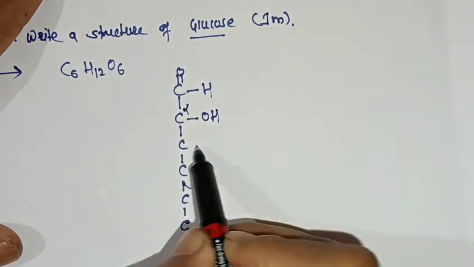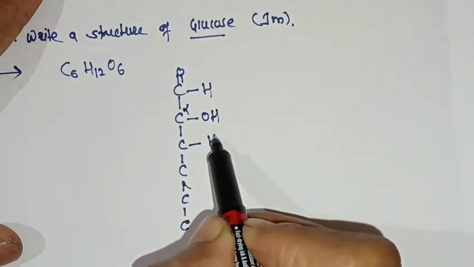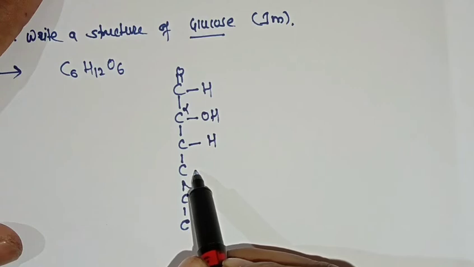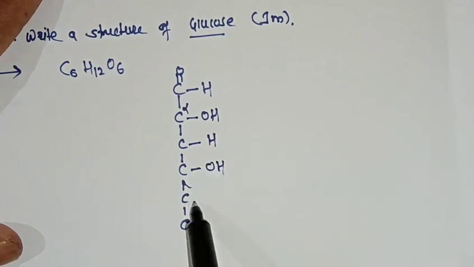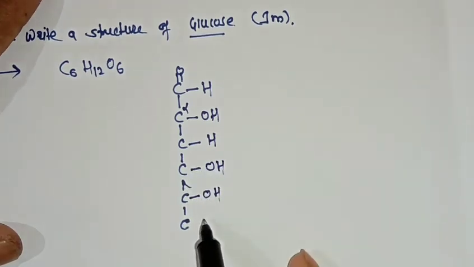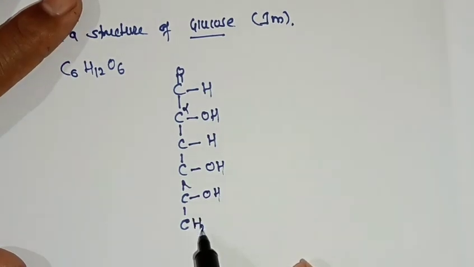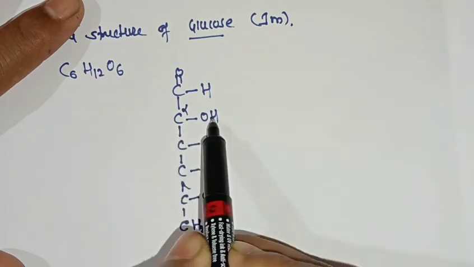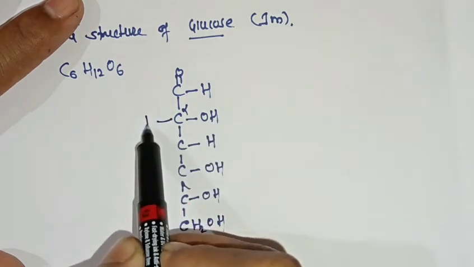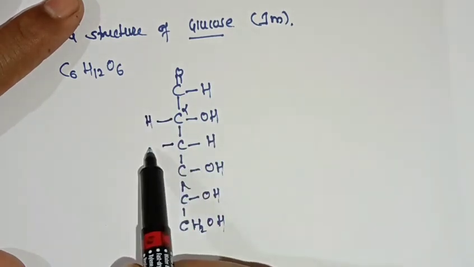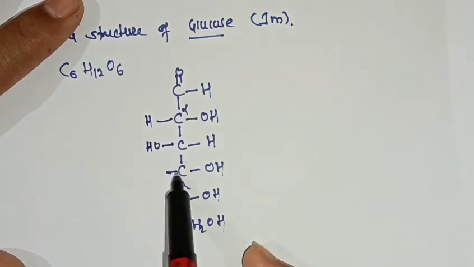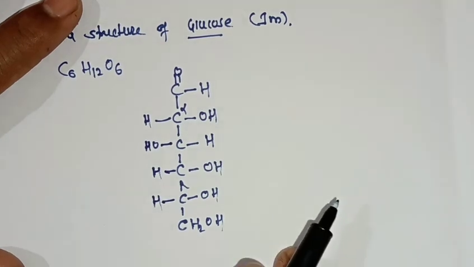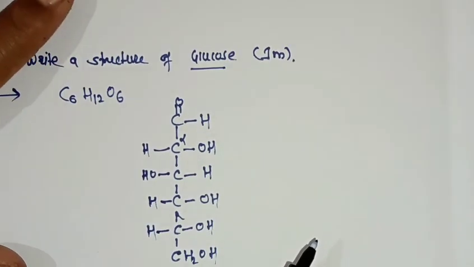This is the alpha carbon. Then the third carbon is attached with hydrogen on the right hand side. Then the fourth carbon is attached with OH, the fifth carbon is attached with OH. The last carbon is attached with the primary alcohol. So where OH is on the right hand side, put H here, and on the opposite side put OH. So this is the structure of glucose.